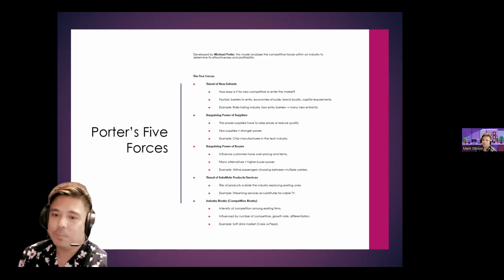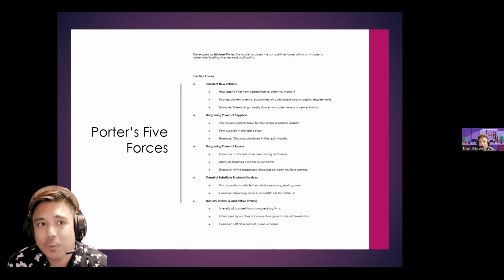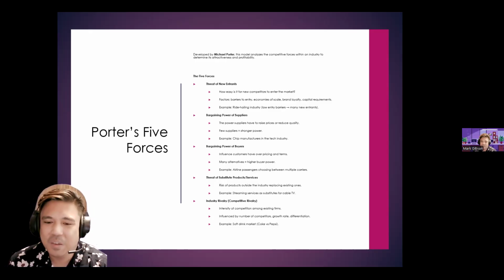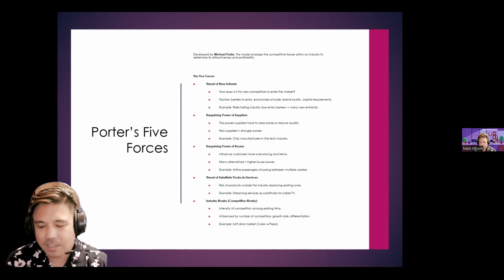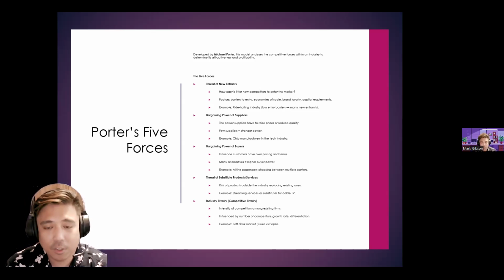Threat of substitute products or services: would you go for herbal medicines and go against the doctor's prescription? So we can say that it's low. Industry rivalry or competitive rivalry: we say it's still strong, especially with the introduction of different generic drugs.